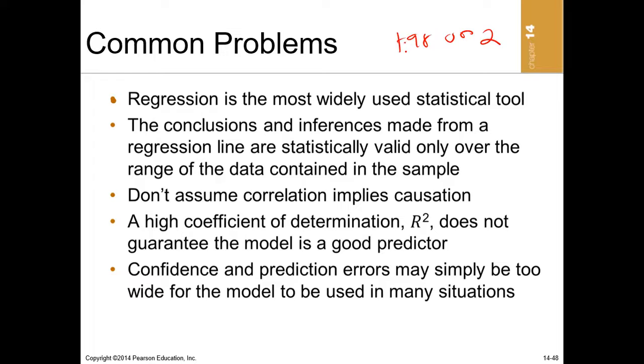The default critical T when you are working with a large level of data, which cannot be read from the T table, is 1.98 or 2. That is why we say that when the T value is more than 2, we reject the null hypothesis and say the model is significant.